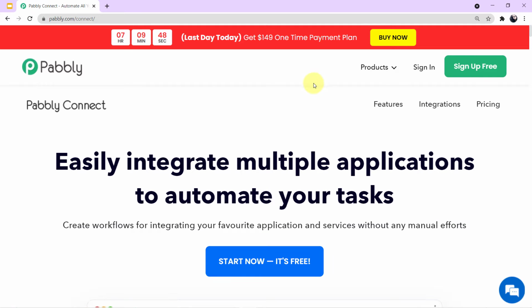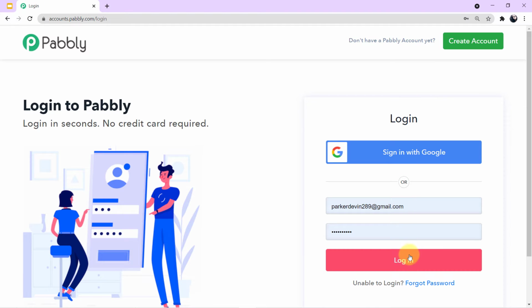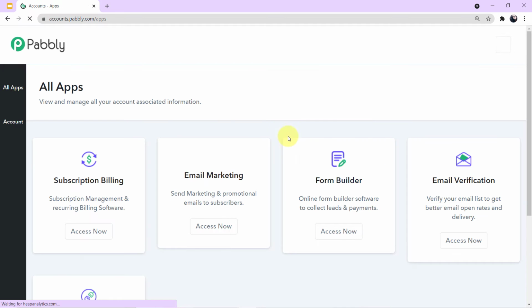Okay, now you can see this is the landing page of Pabbly Connect. As you can see on my screen, offer is going on right now. So for the first time users, if you can see a green box at my right corner which says sign up for free, guys, you can create your completely free account in just 2 minutes by clicking here. Because I am already logged in, so I'll click on sign in. Okay, let me log in.